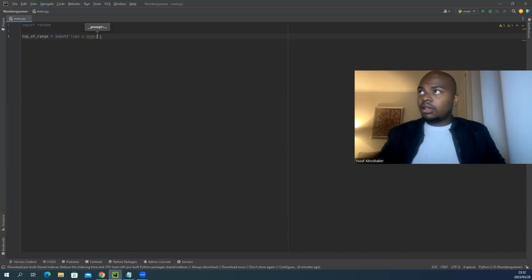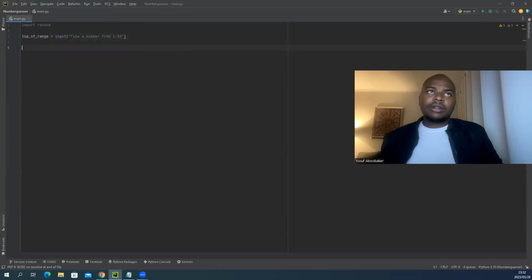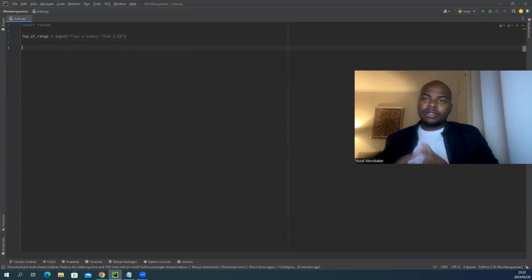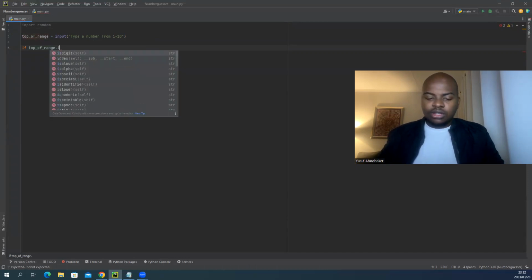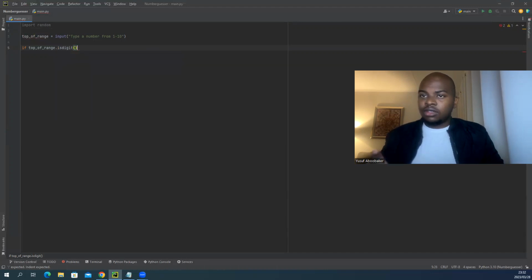Type a number from 1 to 10. Super. Okay, cool. So now I want to make sure that what the person inputs is actually a number. If it's not a number, I want to quit because I've asked them for a number. So I'm going to say if top of range is digit, okay, cool.